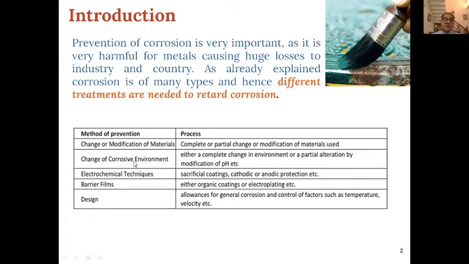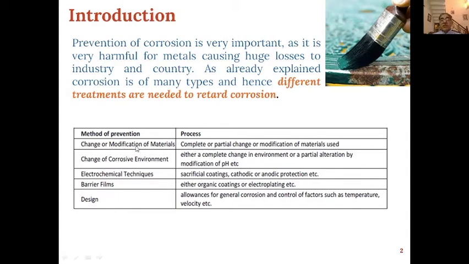Electrochemical techniques, barrier films, and design. All these methods can be used to prevent corrosion depending upon the kind of application we are doing.